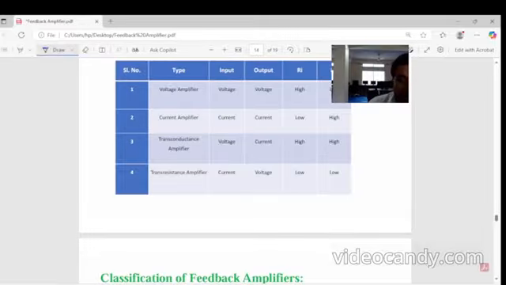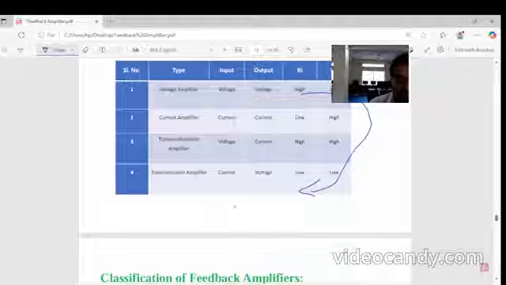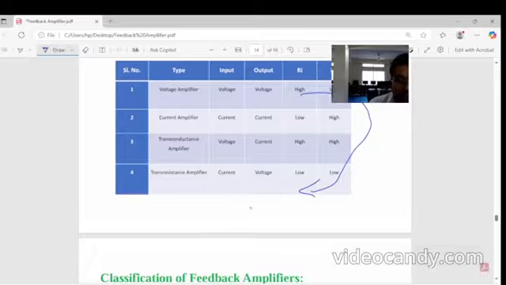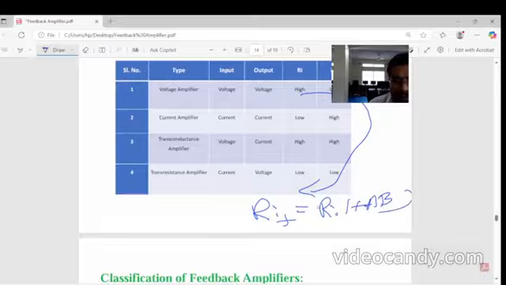What is the input impedance, how can we write it? The input impedance is Ri. This input impedance is high: Ri of feedback is Ri into 1 plus A beta, and output impedance is low, means R0 of feedback is equal to R0 divided by 1 plus A beta.